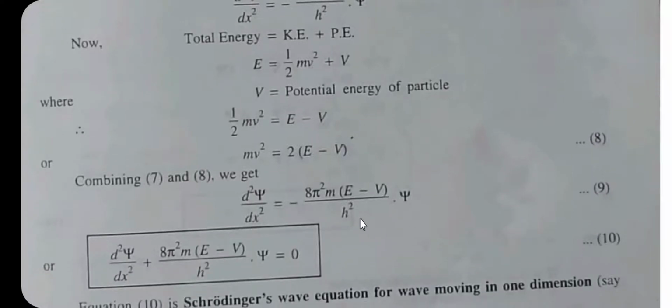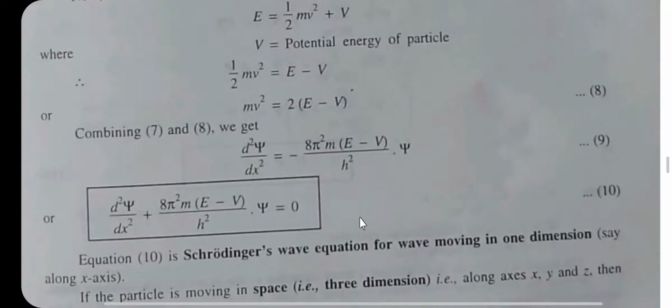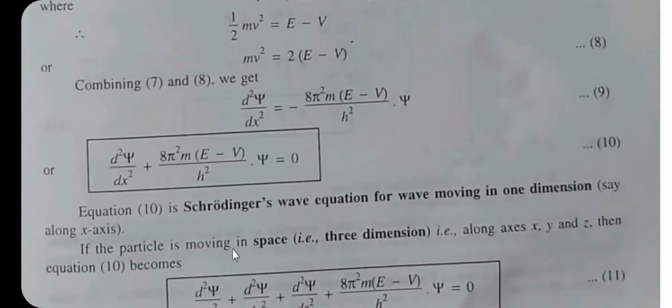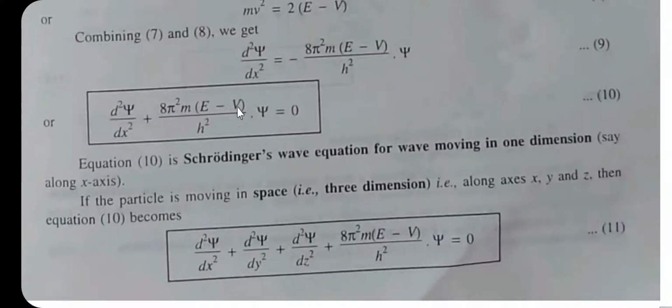This equation 9 can be rearranged as d square psi by dx square plus 8 pi square m in bracket E minus V bracket complete divided by h square into psi is equal to 0. This is equation number 10. This equation 10 is the Schrodinger wave equation for the wave moving in one dimension, say along the x axis. This is the time independent Schrodinger equation for one dimension only.